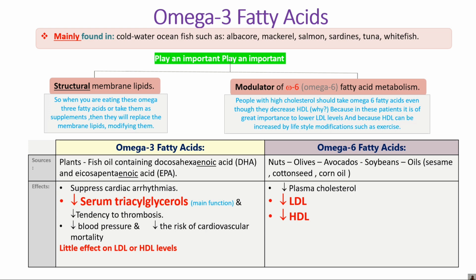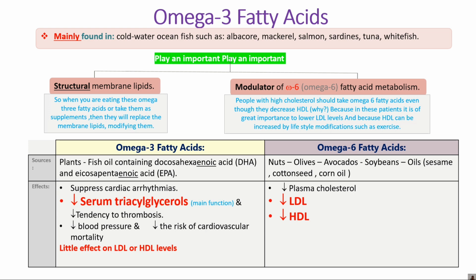मॉड्यूलेटर ऑफ द ओमेगा 6, जो भी ओमेगा 6 फैटी एसिड का मेटाबॉलिज्म करने में ओमेगा 3 फैटी एसिड आर यूजफुल, राइट? So people with high cholesterol should take the omega 6 fatty acids. Okay, those people who are suffering from cholesterol should take the omega 6 fatty acid, even though it decreases the HDL.